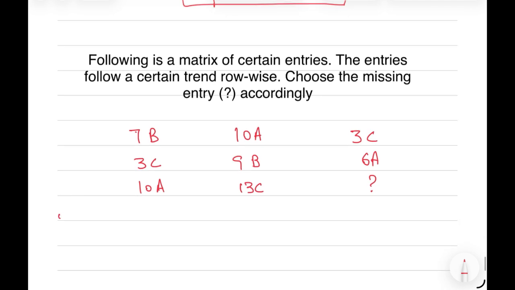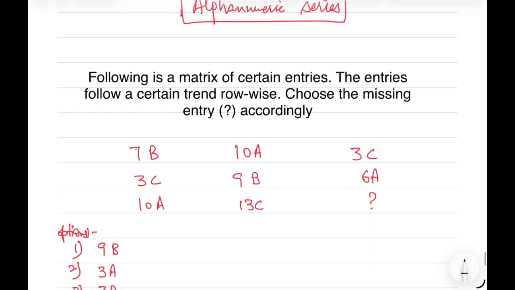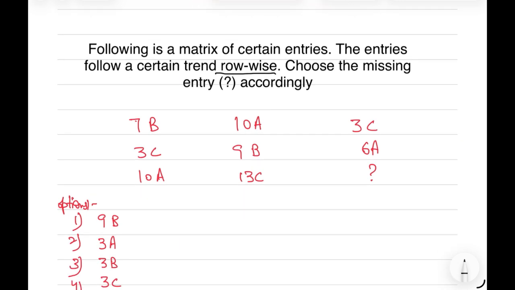Now, how to solve such a question? First, we have to read the question carefully. We have 4 options: 9b, 3a, 3b and 3c. In the question itself we have been given a clue. If we read the question carefully, it says the entries follow a certain trend row-wise. That is, the pattern is followed according to the rows, not the columns or the diagonals. If we focus on the rows, the question gets simplified.